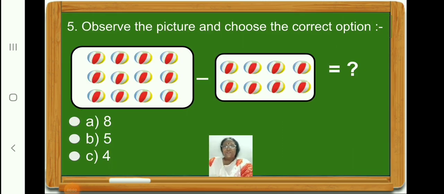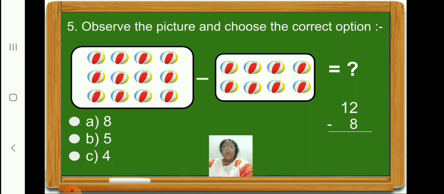Children, now let us observe the picture and choose the correct option. Children, on the left hand side box, how many balls are there? Count and see. Yes, there are 12 balls. Now count and see how many balls are there on the right hand side box. There are 8 balls. So write 12 minus 8 in your book, children.